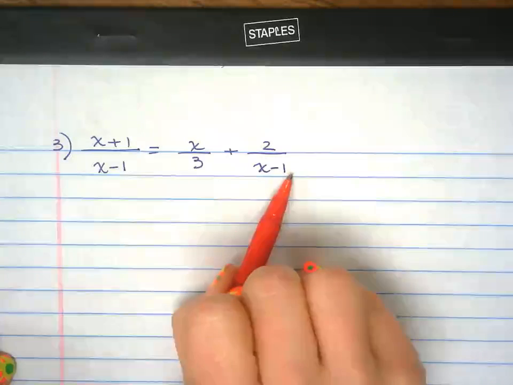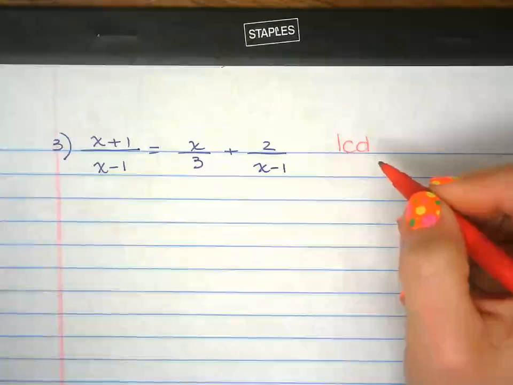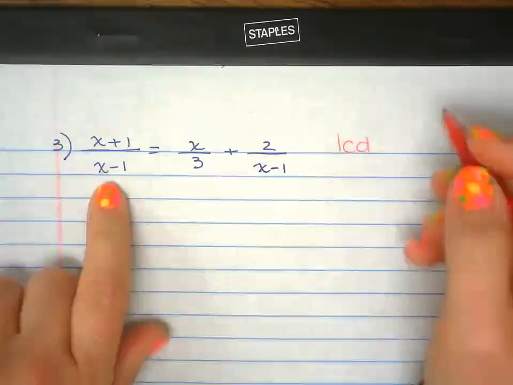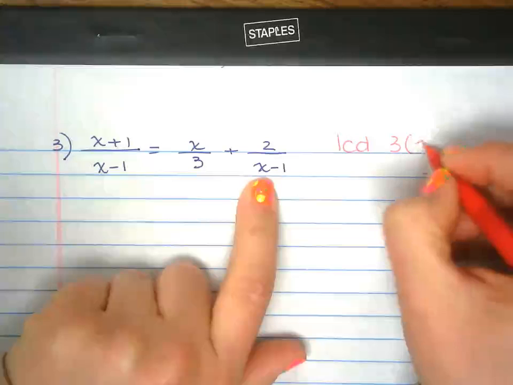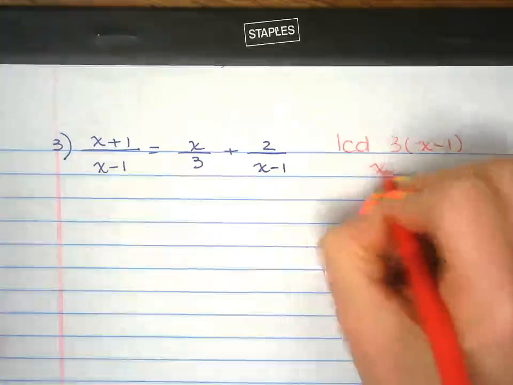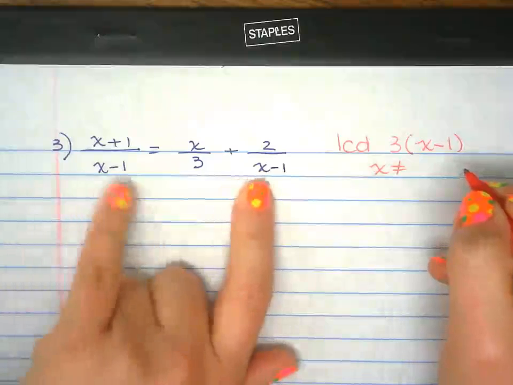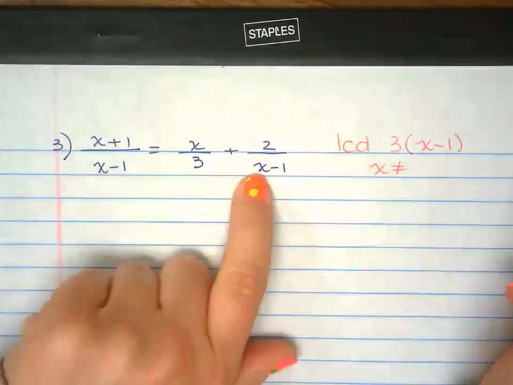There's nothing for me to factor on the denominator, so I can go ahead and start finding the least common denominator between x minus 1, 3, and x minus 1. So 3 times x minus 1 is the least common denominator. Restriction, x will have to be different than whatever makes the denominator equal to 0. So x is not positive 1.